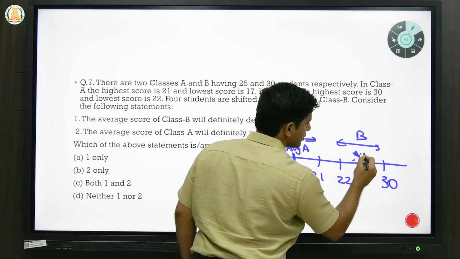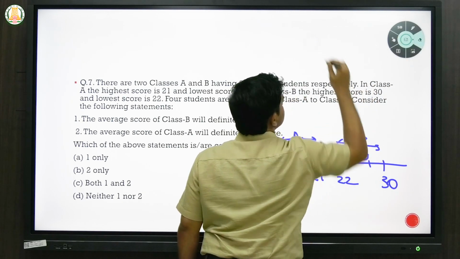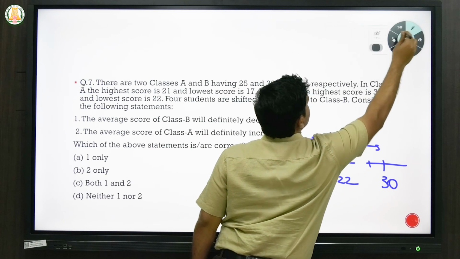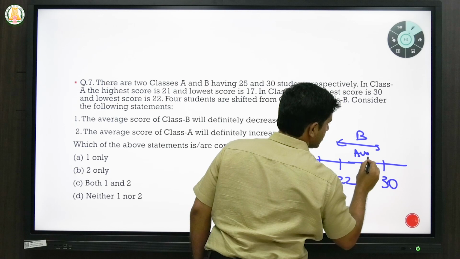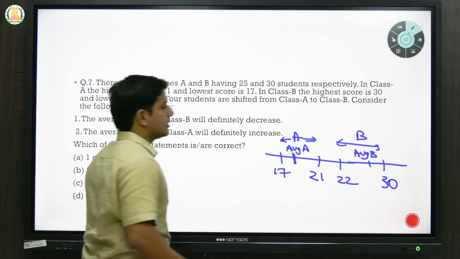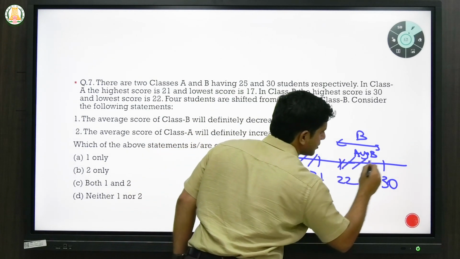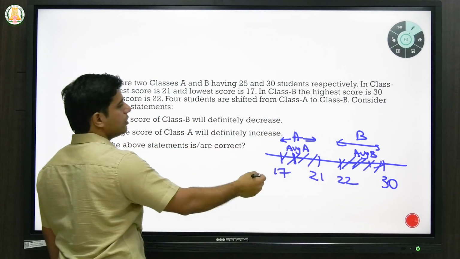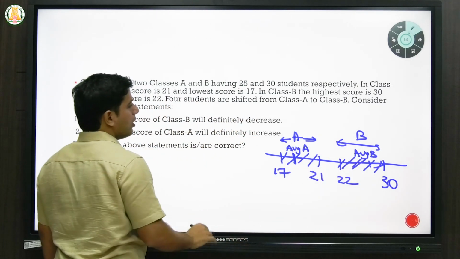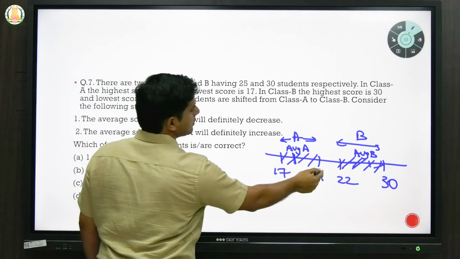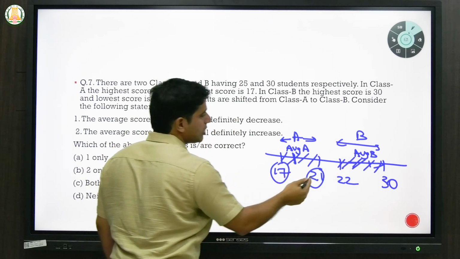So it is average of B. Okay. This is a simpler representation. You know only this is A's range and this is B's range. So any student you send from here, the average will reduce. But here you don't know whether you are shifting 21 to this place or 17, like 17 mark people or 21 mark people.